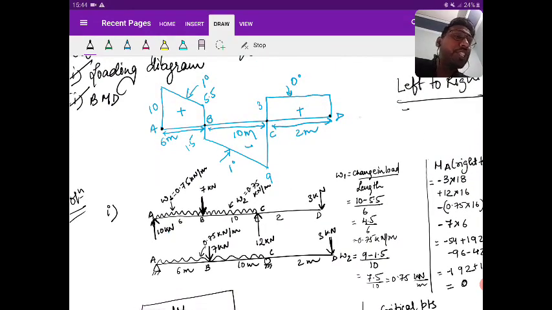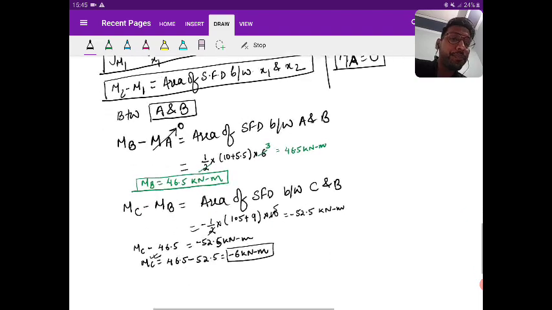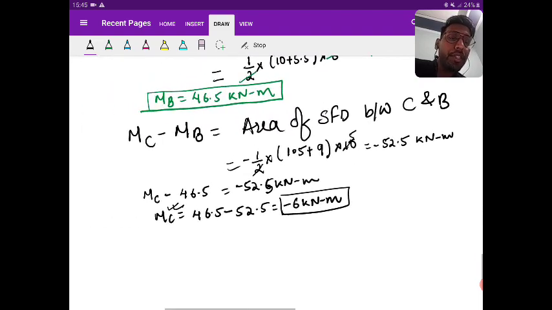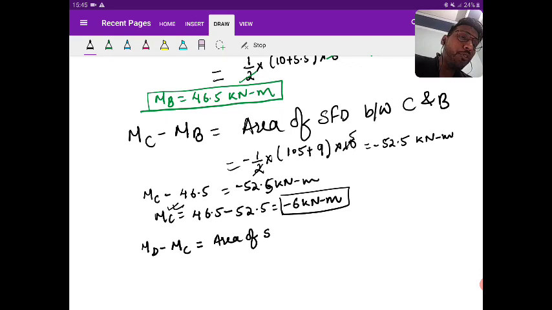So again I move from C to D. What is the area under the diagram between C to D? It is a rectangle, so area is 3 into 2. So MD minus MC is equal to area of shear force diagram between C and D, that is 3 into 2, that is 6.